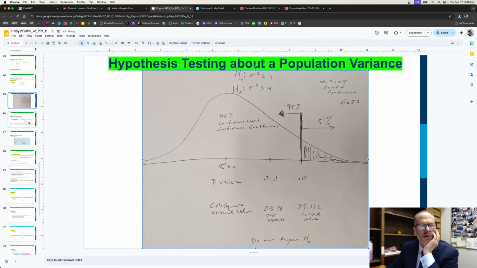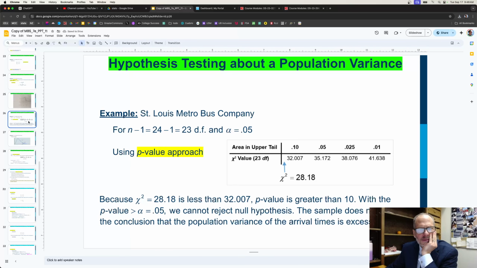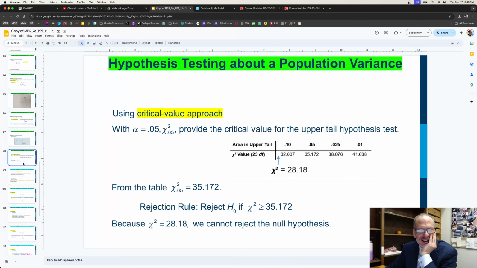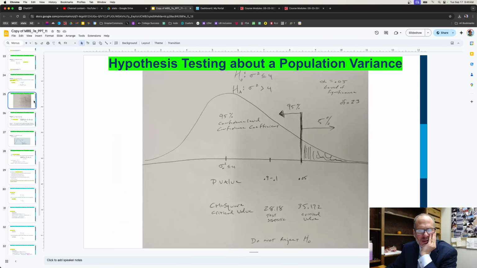Cool. So the book did it this way. That's how they explain it. But they get to the same thing, cannot reject. And that's the p-value approach. And then here's their diagram, which quite frankly is not super helpful to me. And then here's the critical value approach. And you also say cannot reject. But I much prefer my approach right here. That makes a lot of sense to me right there. The other stuff, not so much.